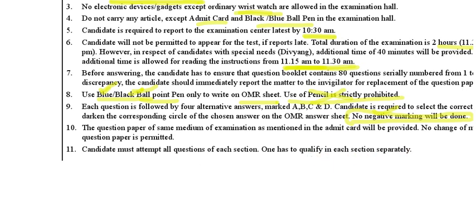Like, you are having 3 subjects, right? Mental ability, arithmetic and English. Suppose you got many marks in mental ability and in English you have written nothing, you should get the minimum pass marks even in English also, because for every paper the qualifying mark is separate. If you got 40 out of 40 in mental ability and you failed in English, you won't get the seat. Okay, you should get minimum qualifying marks in each and every subject.